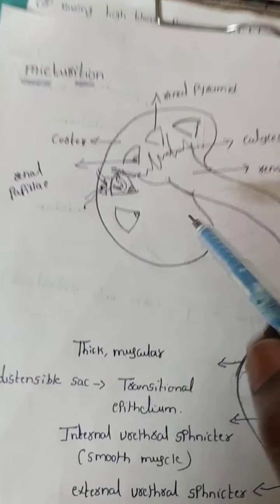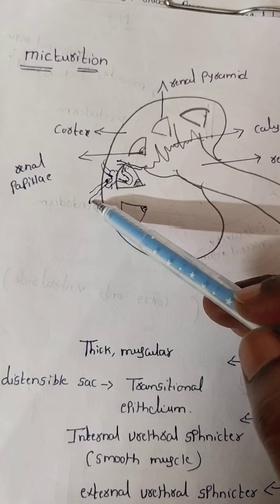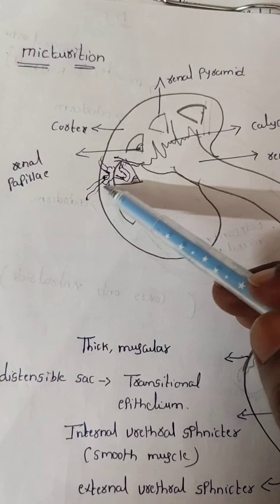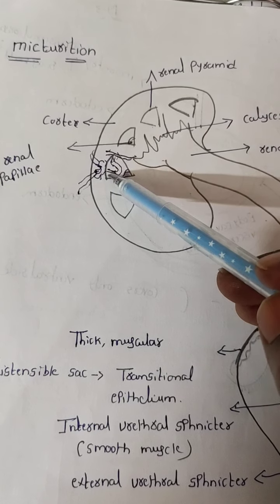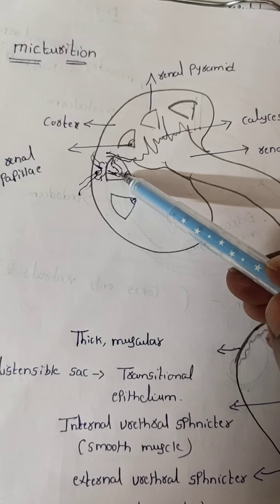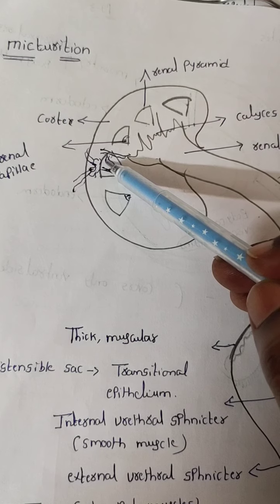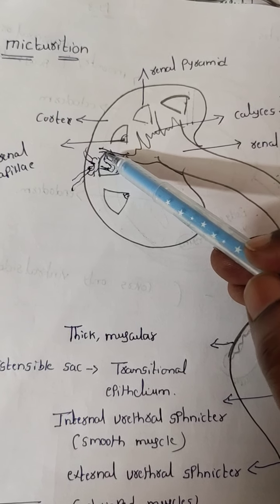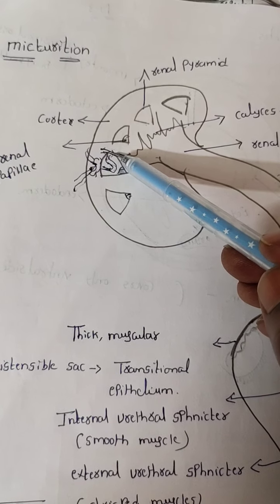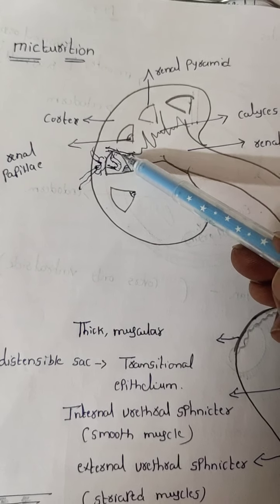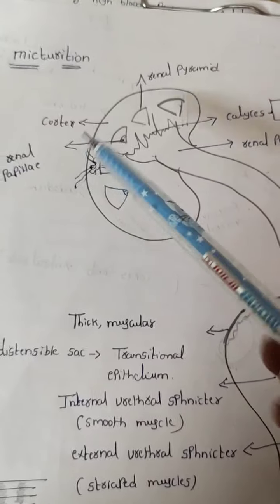Here you have to think this one is the glomerulus, Bowman's capsule, PCT, loop of Henle, DCT, initial collecting duct, large collecting duct. From the large collecting duct, what type of urine is there? Concentrated urine. Now see the pathway.